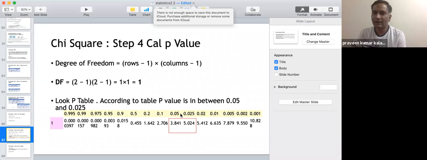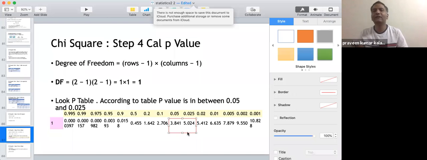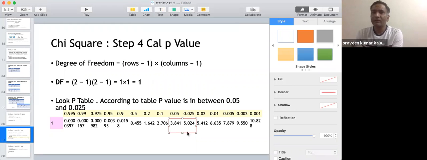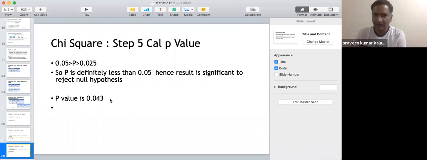Okay, this is one way. The other way is that there are calculators, because we don't really have an equation in which chi-square could be converted into p-value. Calculators could give the exact value of p as well.